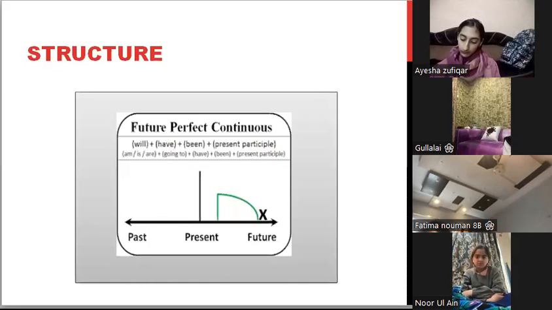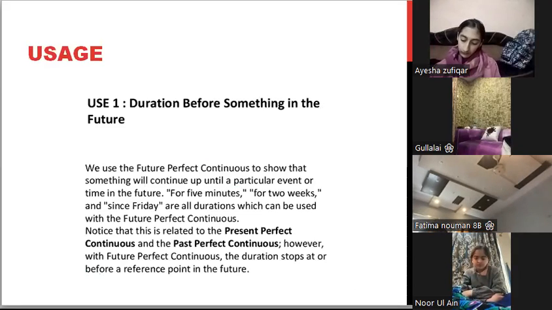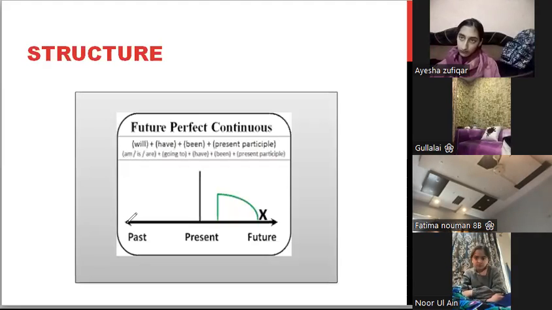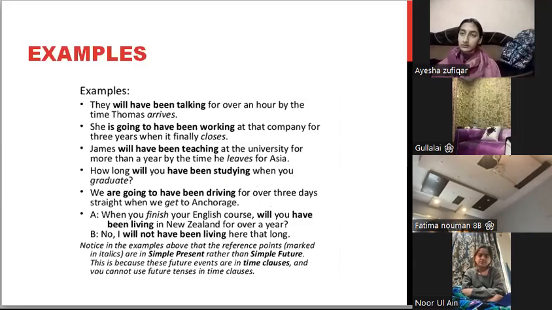Now, if we look at this on a timeline, kya ho gaya? Okay, if we look at it on a timeline, if this is the timeline, this is the present, this is the past, and here is the future, the action will start. If this is the current time, okay, this is right now. Somewhere in the future, the action will begin, continue, and end also in the future. Okay? The action will begin in the future, continue, and end in the future. For example, they will have been talking for over an hour by the time Thomas